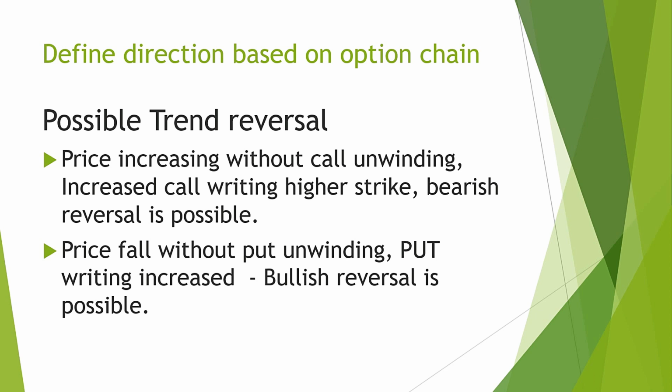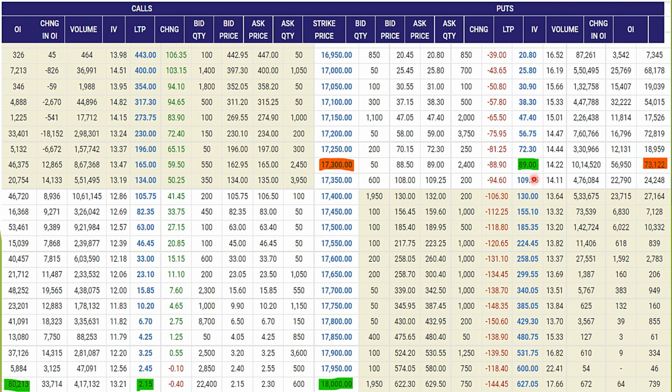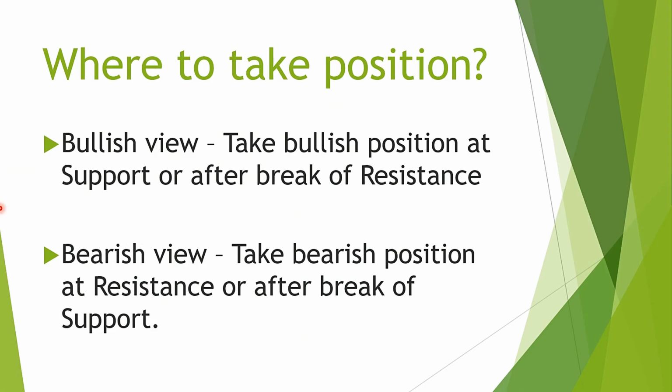So is this clear? Any doubts about this? In this example, we can see that premiums are decreasing on the put side, and open interest is increasing on the put side. That means short build up is getting created here, and here long build up is getting created, and both are bullish. This type of option chain analysis can be very useful for intraday option trading by determining support and resistance levels and taking appropriate positions near support or resistance.